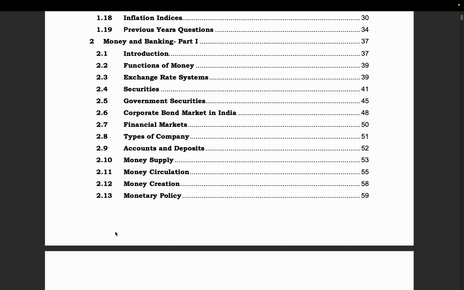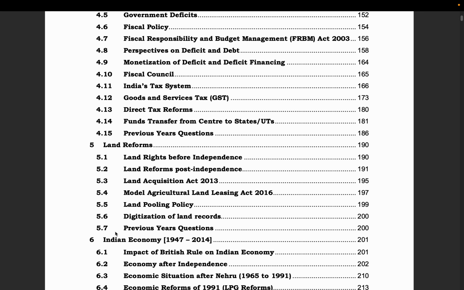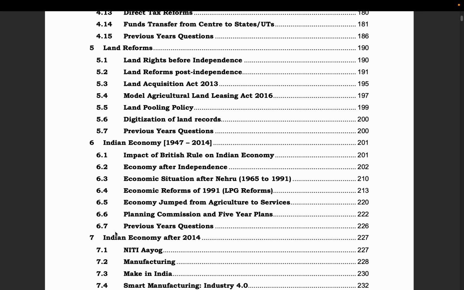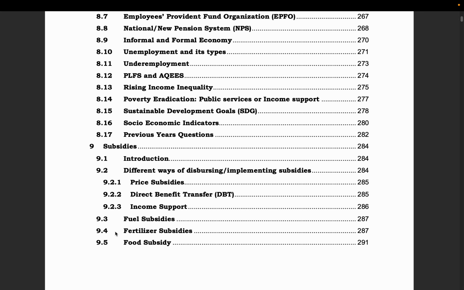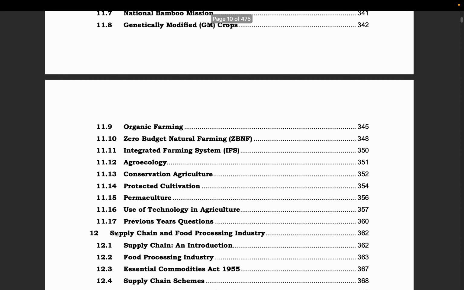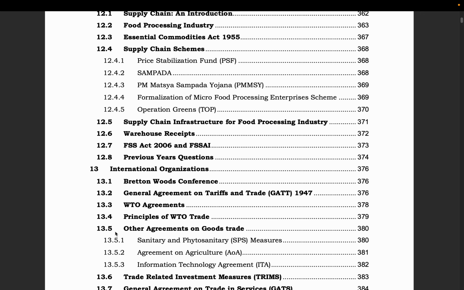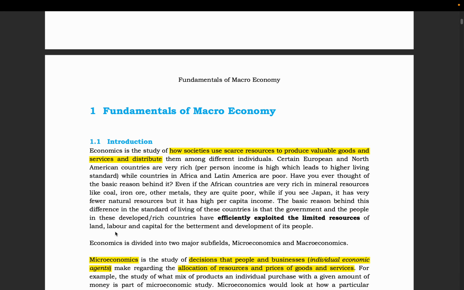Without wasting time, we start with the first chapter, which is fundamentals of the macro economy. It's a very big chapter, the first portion of which is theoretical, which will be directly referring from the book, reading it and highlighting the relevant sections. And the second part of this chapter is mathematical. There are solvable examples and a few numerical concepts, for which I'll use a blackboard and pen. So without wasting time, let us just start chapter 1, which is fundamentals of macroeconomy.